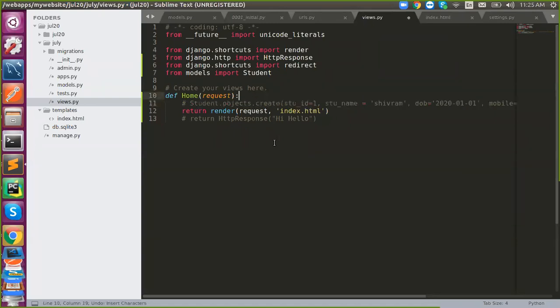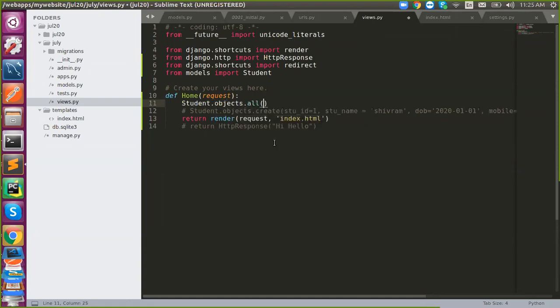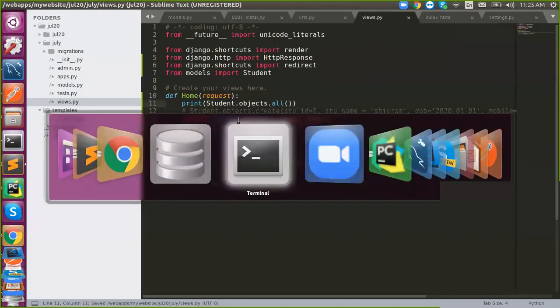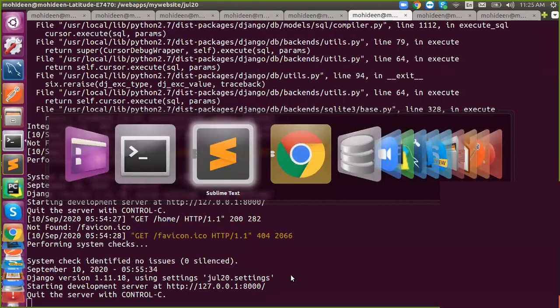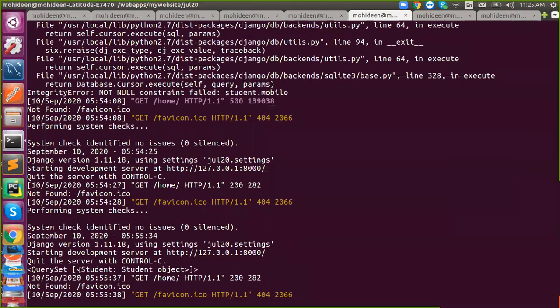I will disable this dot object dot all. I'm just printing it. If you want to print it in the front end, we need to convert it into what? Pythonic structure. Got it? So I'm just printing it in my application. It will print it here. See, this is how it shows.